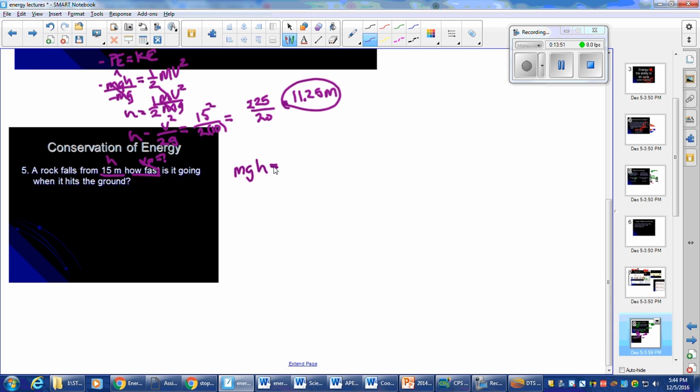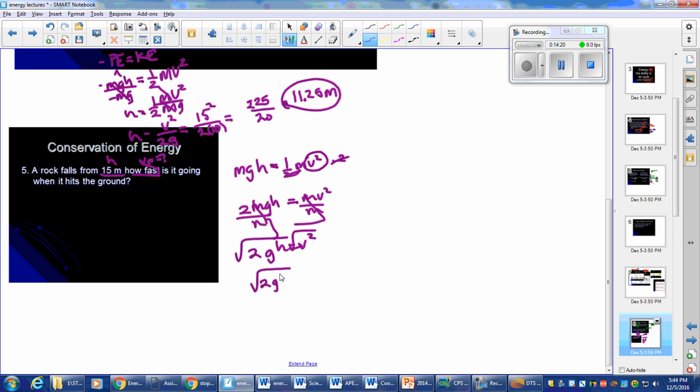mgh, that's our potential energy max, has to be equal to our kinetic energy max, so 1/2 mv squared. All right, so we're looking for how fast, so we're looking for v, right? We're trying to isolate v. So let's times 2, mgh equals mv squared, divide by m. So this m is going to cancel out. 2gh equal to v squared. We'll square root both sides. So the square root of 2 times gravity times my height is equal to the velocity.